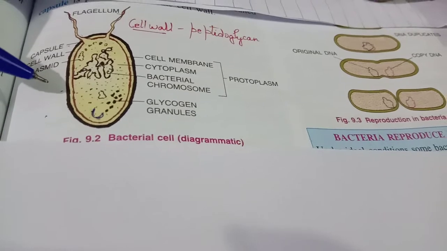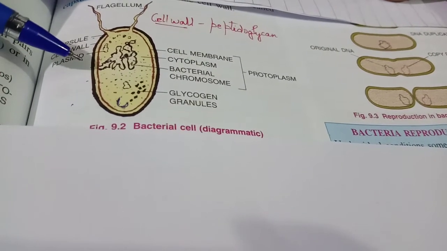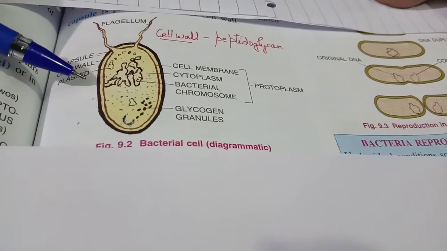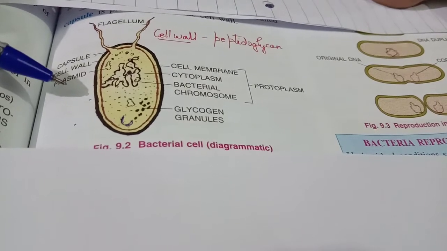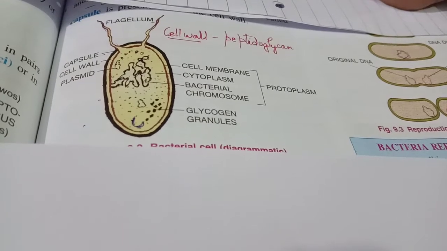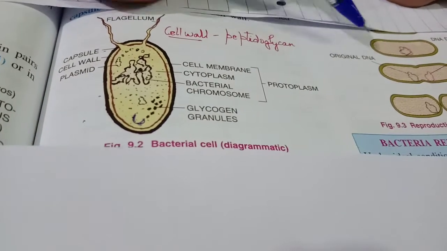So bacteria which survive in the presence of oxygen are called aerobes, and anaerobes are those which survive in the absence of oxygen or partial presence of oxygen.